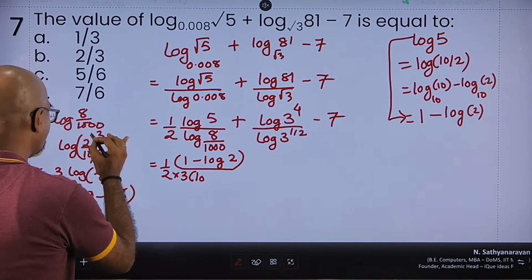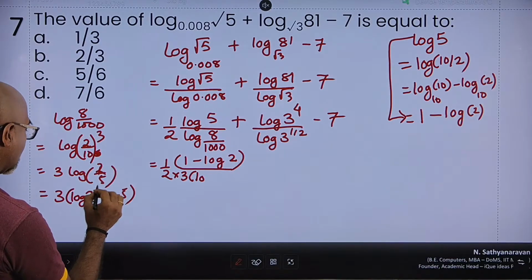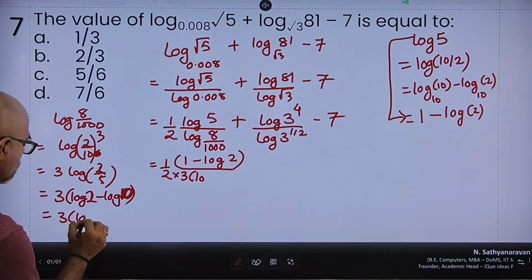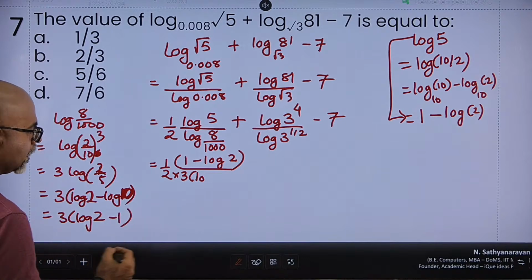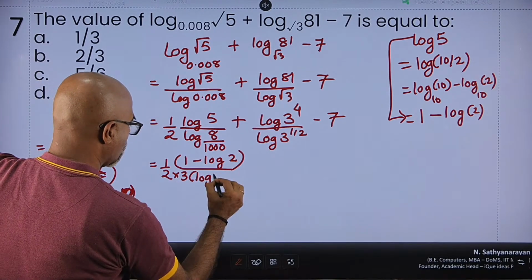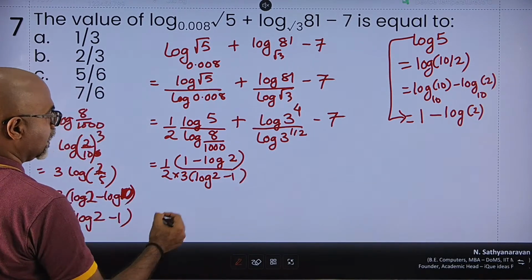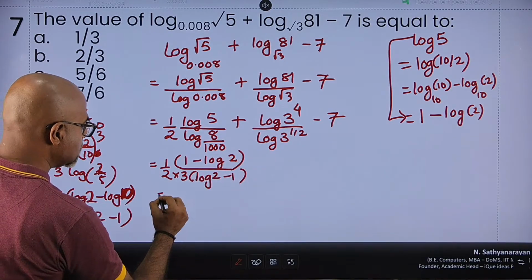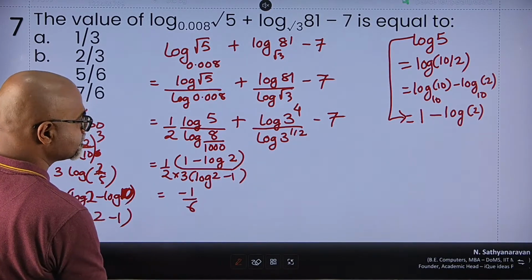Sorry, 2 by 10, I was right. So I can write it as log of 2 minus log of 10, which is 3 times log of 2 minus 1. Okay. So this I can write as 3 times log of 2 minus 1. So as you can see, 1 minus log 2 minus 1, negative. So this becomes negative 1 by 6.